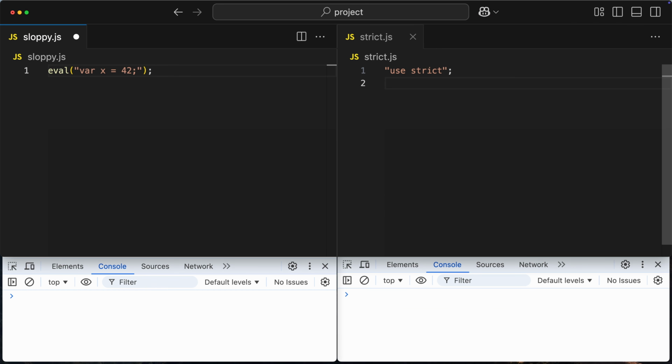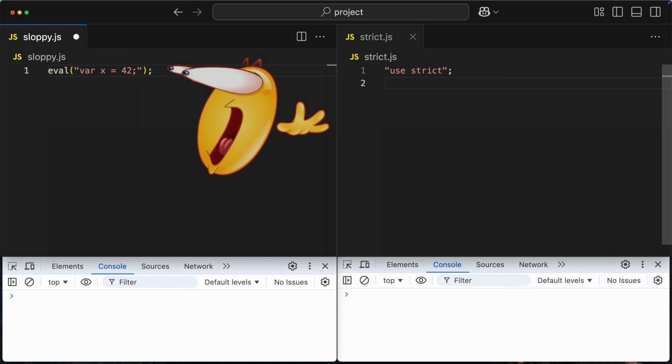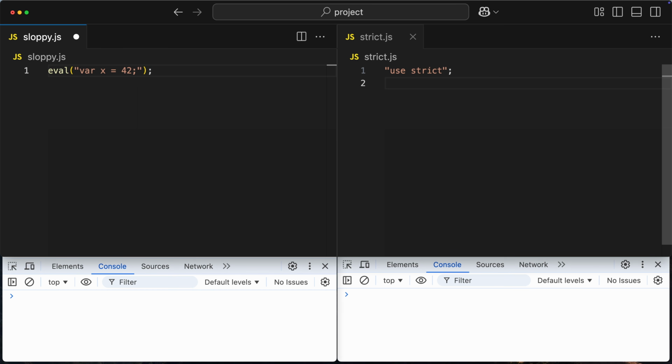Another thing strict mode introduces is so-called non-leaking eval. If you never encountered it before, good, you shouldn't. It evaluates JavaScript code which is passed to it as a string and then returns the result. But remember, executing JavaScript from a string is a big security risk, since it is too easy to inject malicious code. Try to avoid it as much as possible. But anyway, let's take a look.